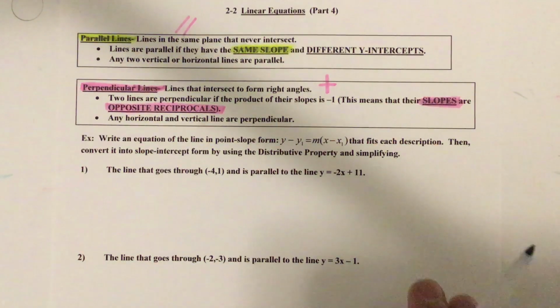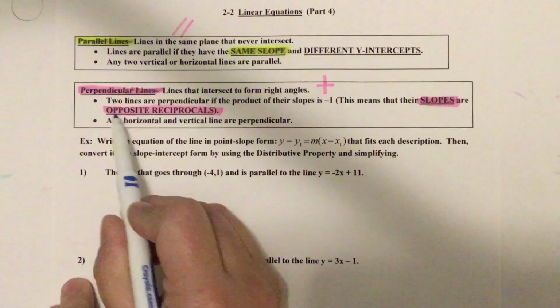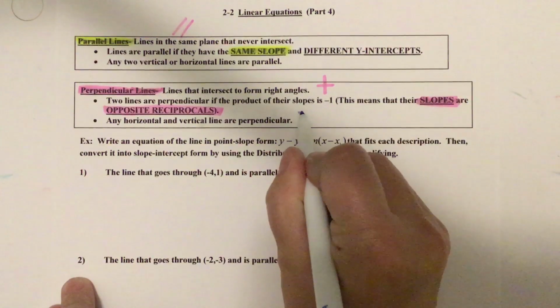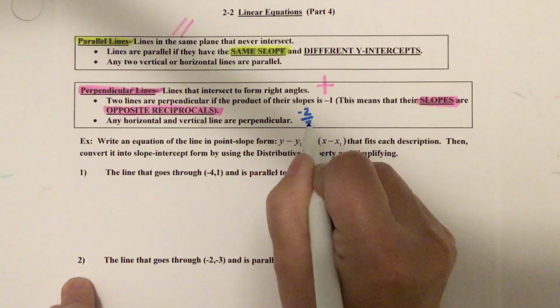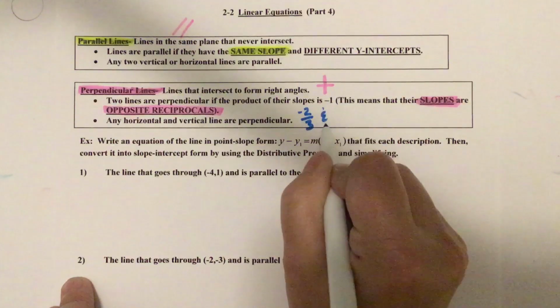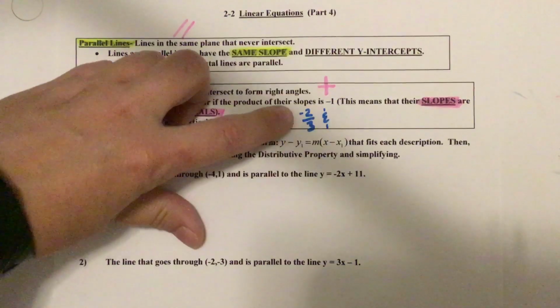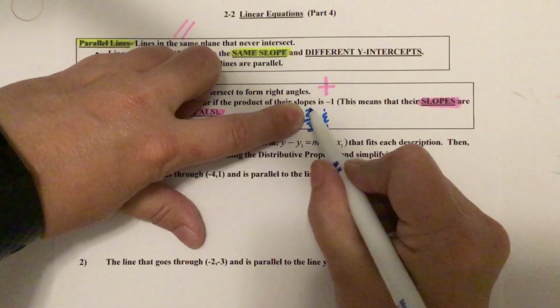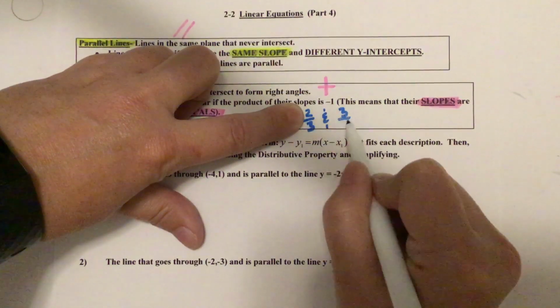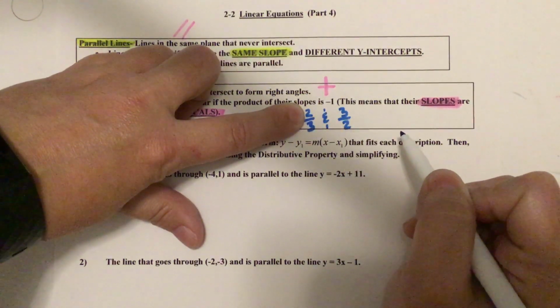Okay, so first of all, I want to practice what opposite reciprocals are. If I gave you the fraction negative 2/3, I want to figure out what its opposite reciprocal is. My song says, flip the fraction, switch the sign. Let's ignore the sign for right now. I'm going to flip the fraction and then switch the sign.